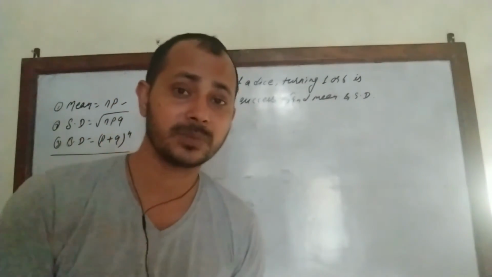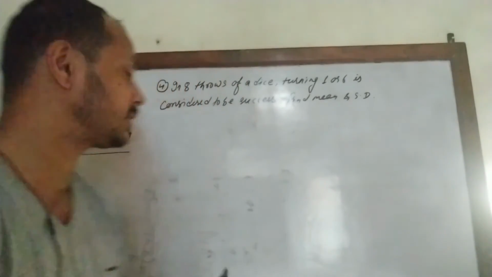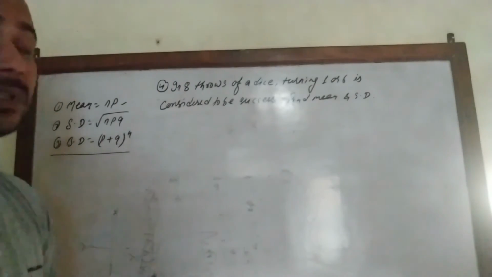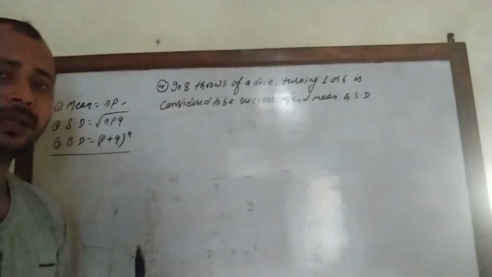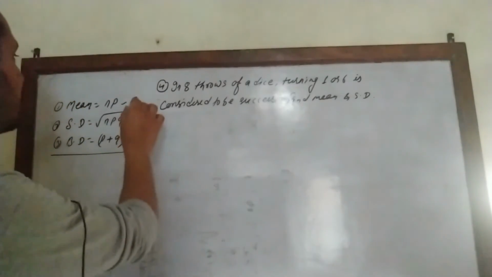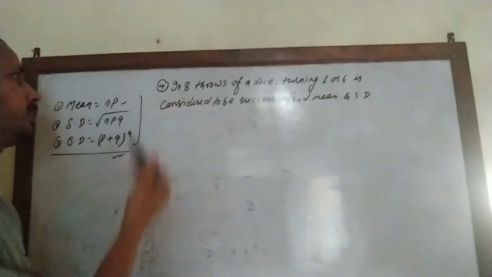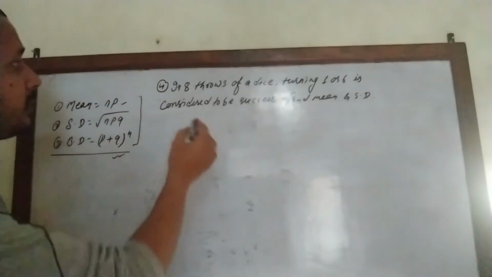Similarly, standard deviation is the square root of N into P into Q, where Q is the probability of a failure outcome in each trial. And in the binomial distribution, P plus Q to the power N is always 1, because P plus Q is 1 and 1 to the power N is 1. So if we are asked to calculate this, we can apply the formula directly.